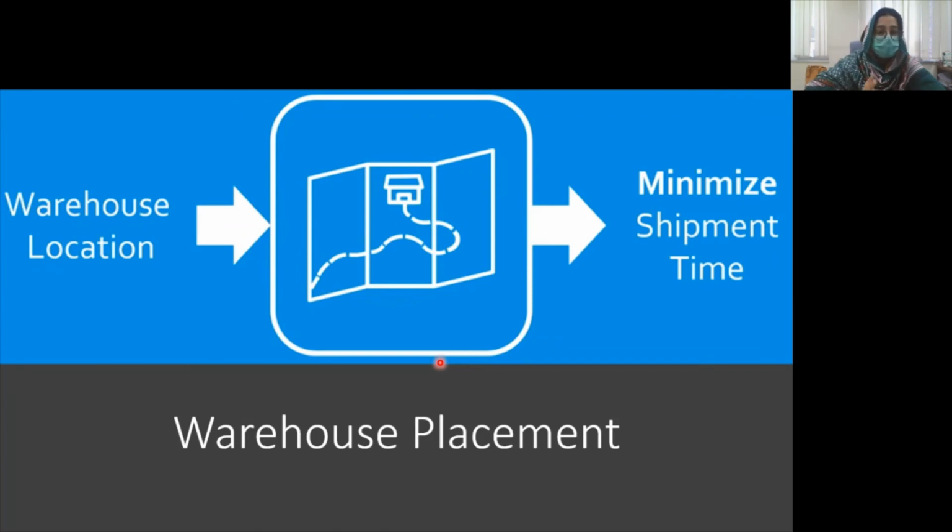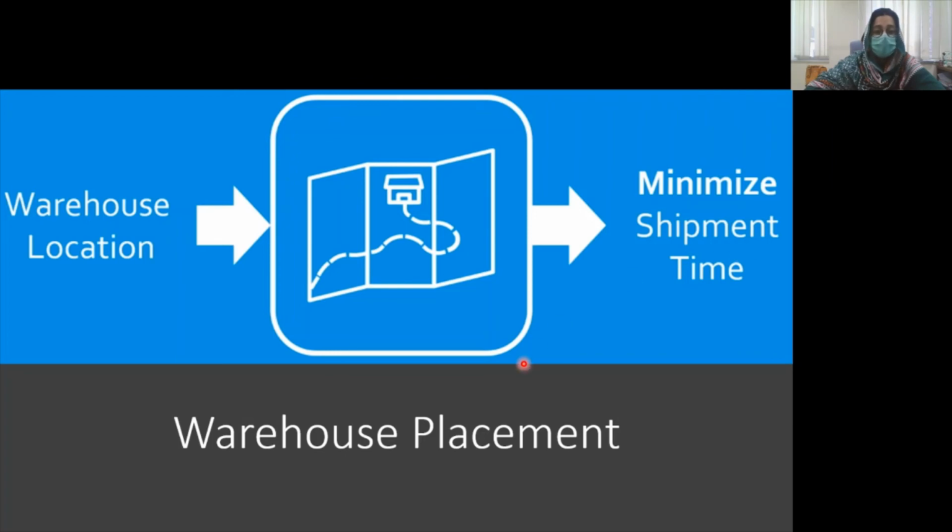The next is warehouse placement. So this is a problem that is faced by many manufacturers and industries, especially. The problem states the industry or the manufacturers need to select a warehouse location from where they can make their shipments less costly in terms of time. So the input will be, of course, different locations of the warehouses. The design will be the computed time of each shipment to the specified customers. The solution would be choosing the best optimal location for a warehouse to minimize the shipment time, so that each shipment gets to our specified customer on time or in less time.